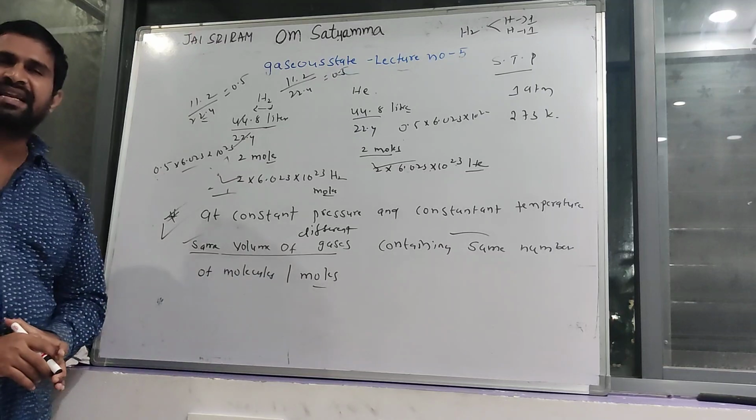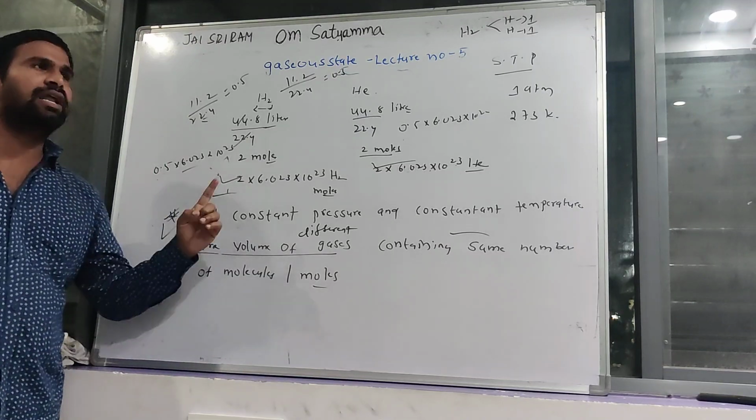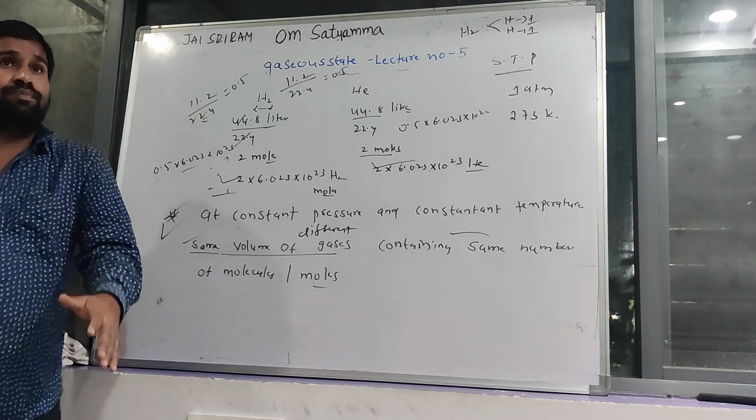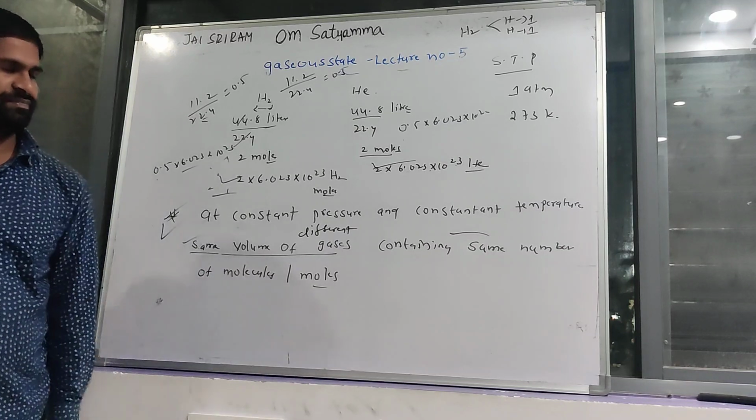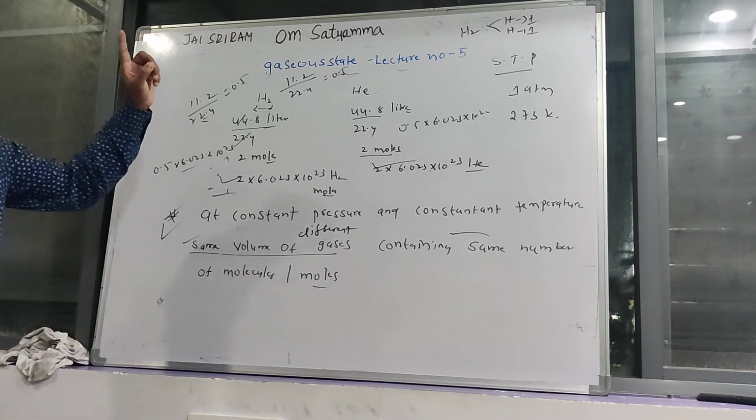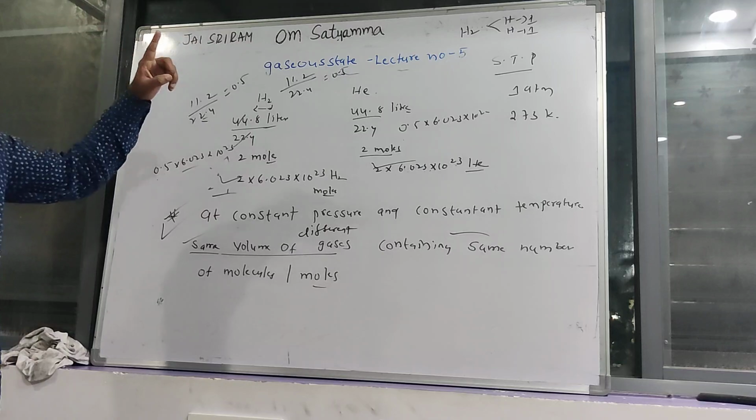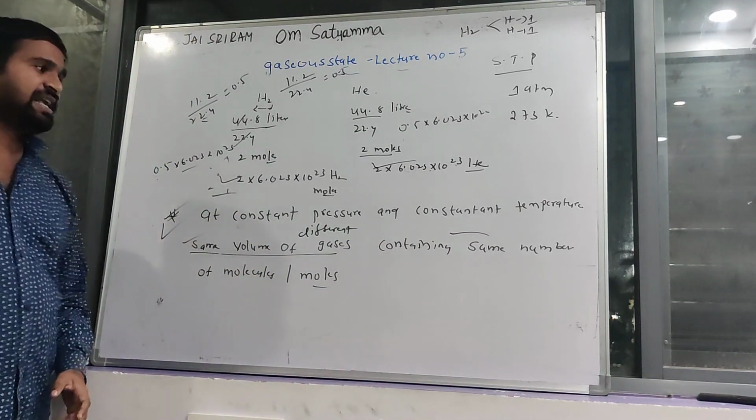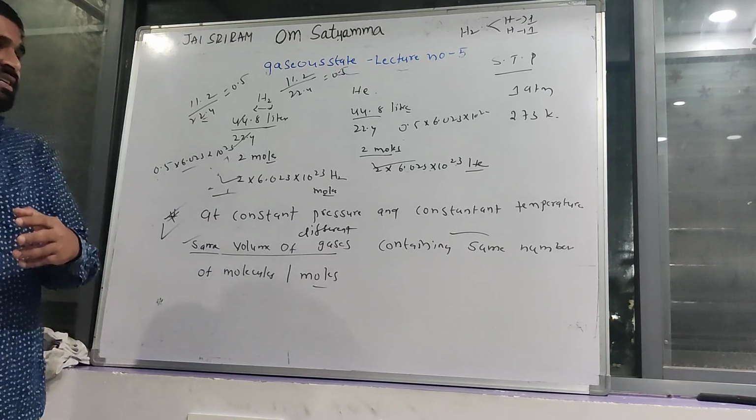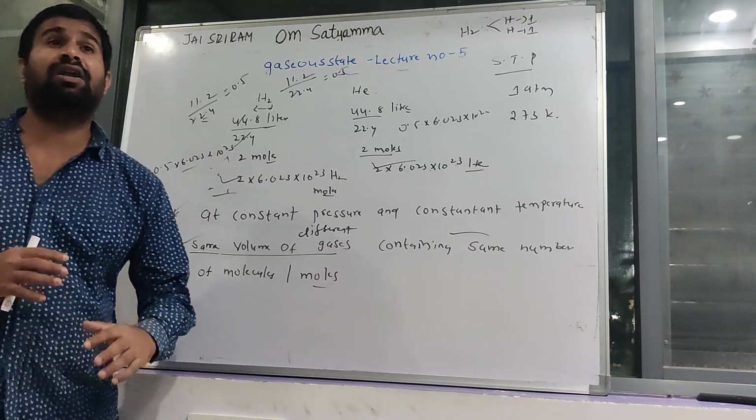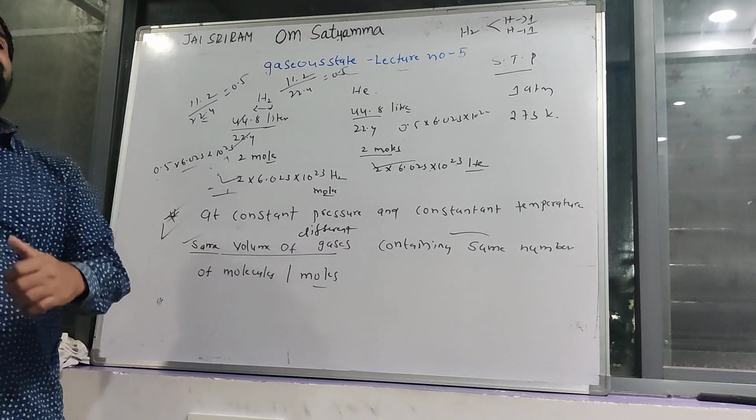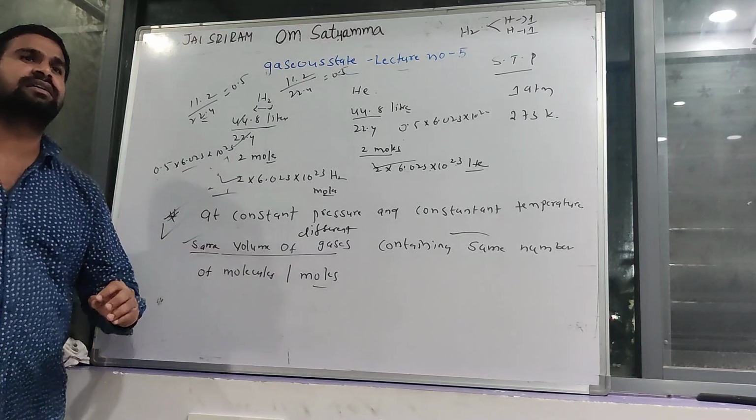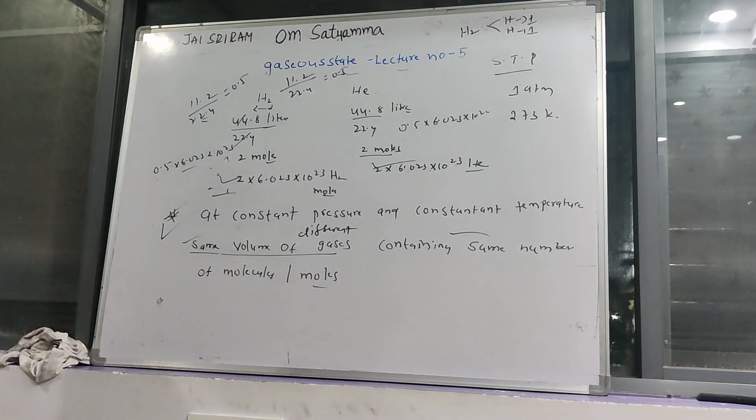Avogadro's law gives the relation between volume and number of moles or amount of gas. Very important: at constant temperature and constant pressure. It states that at constant pressure and constant temperature, the same volume of different gases contains the same number of moles or the same number of atoms or molecules. This is called Avogadro's law.